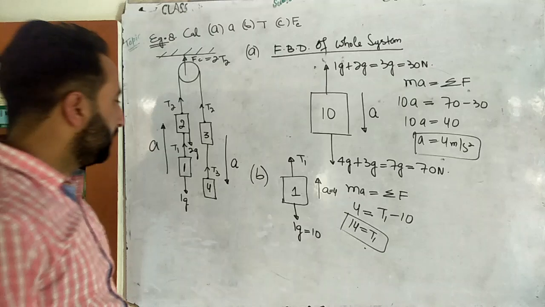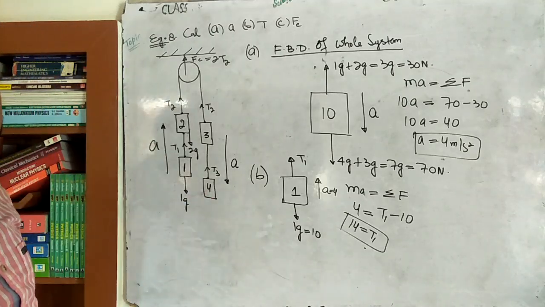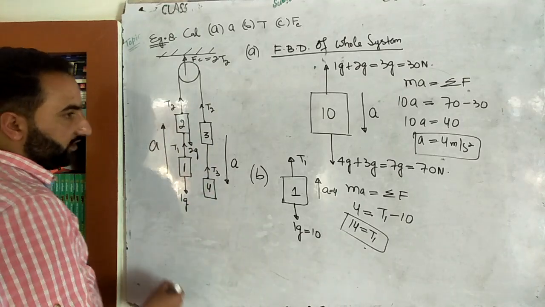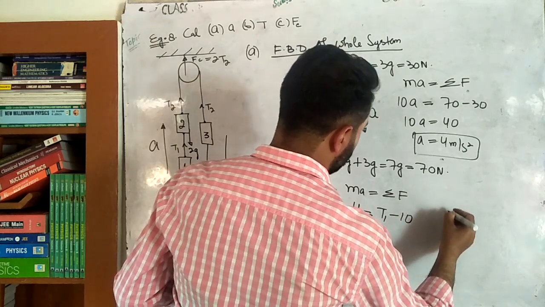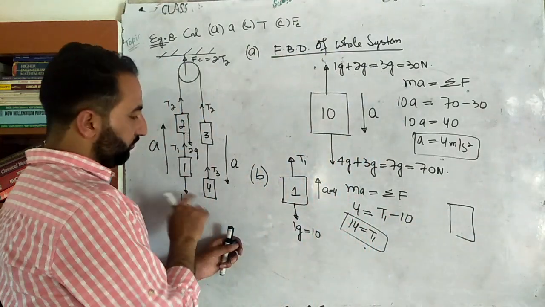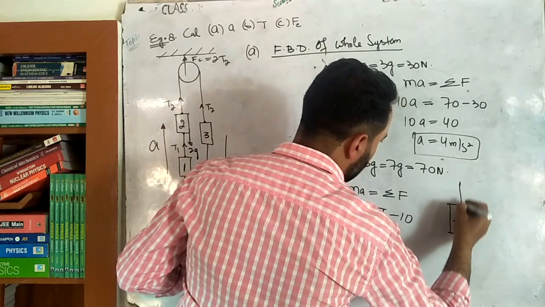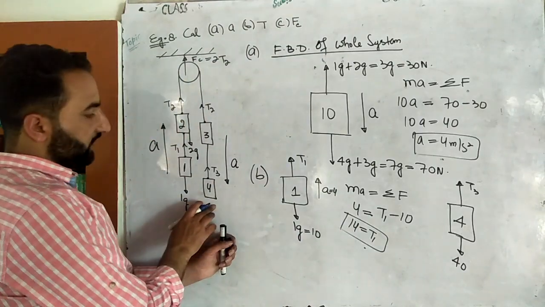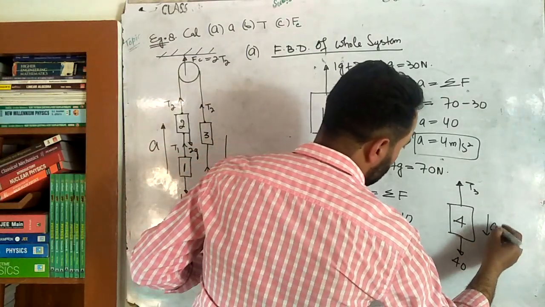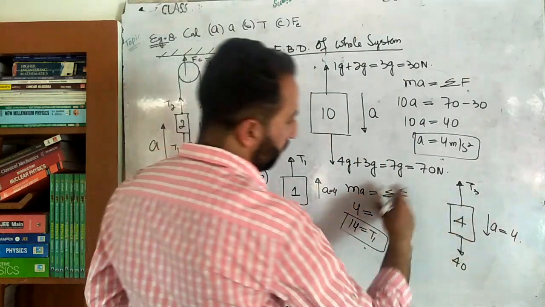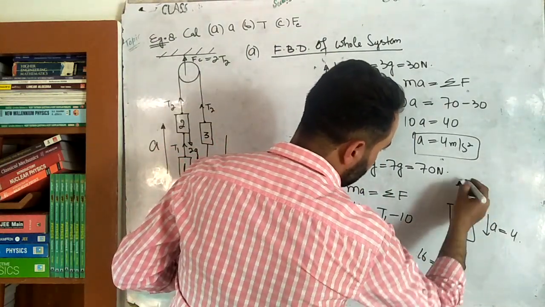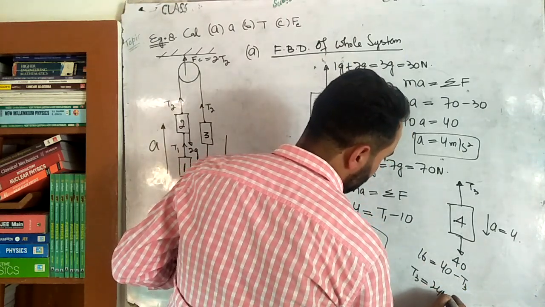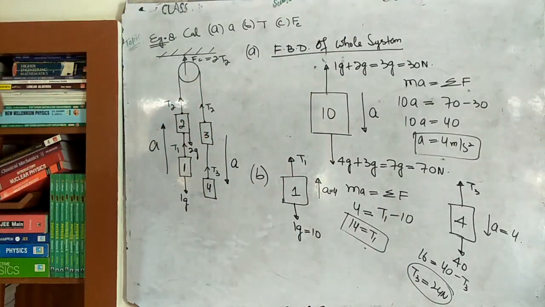Now we have to calculate T2. We'll construct a free body diagram for this. Or first of all, let's calculate T3. So for which block do I construct the free body diagram? For 4. So this is 4, T3 upward, 4g downward, that's 40, acceleration downward. How much acceleration? 4. ma equals again, so 4 fours are 16, take this positive, this negative, 40 minus T3 will be equal to 16. 40 minus 16 is 24 newton, so T3 comes out as 24 newton.